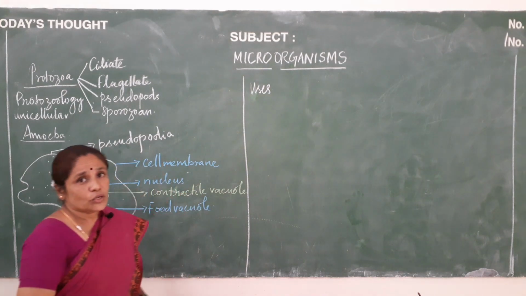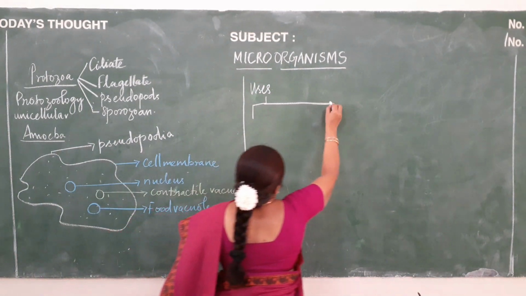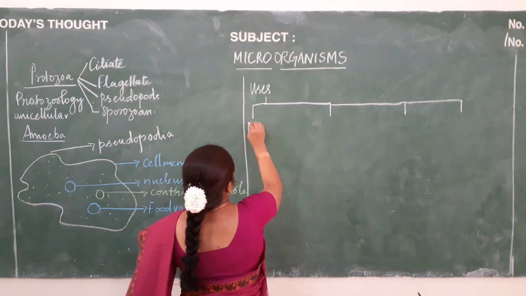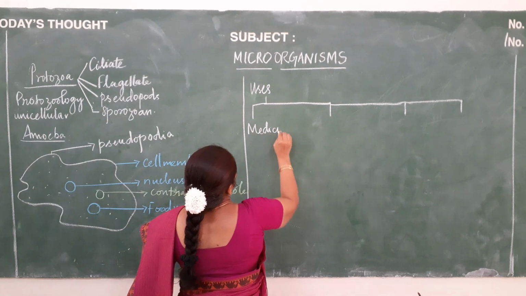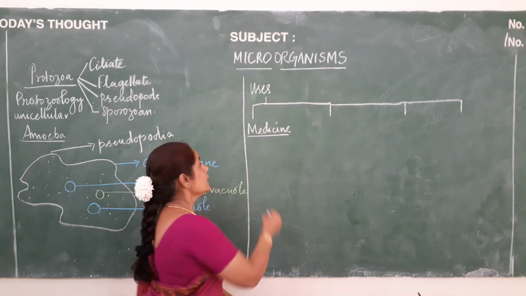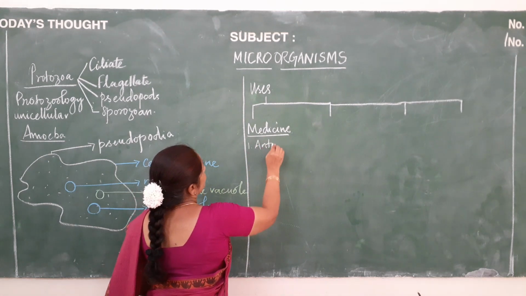When we are talking about the uses of microorganisms, it is broadly classified into 4 divisions. The first division will be medicine. How microorganisms are used in the field of medicine. Here the first topic that we are going to do is antibiotics.